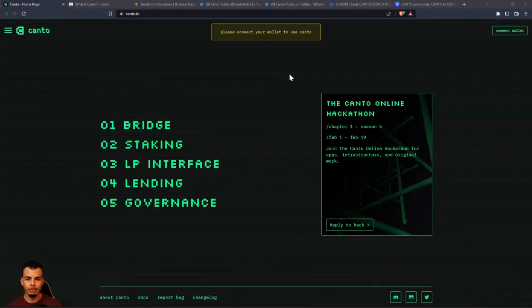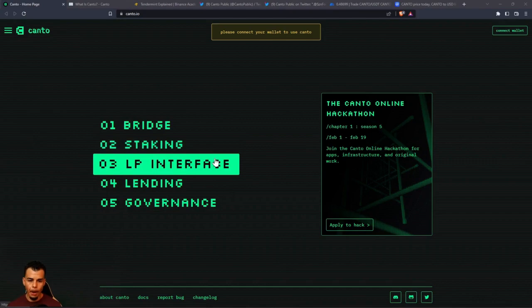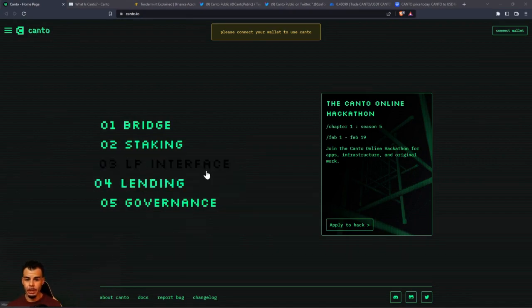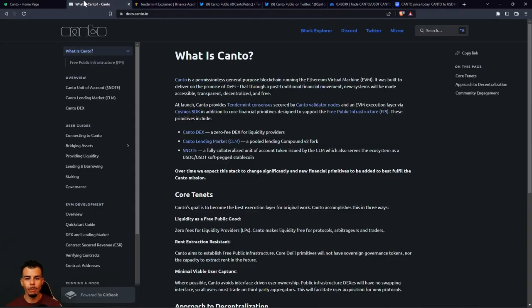Welcome back, Moneybags Rico. We got Canto.io on their website. We see bridge, staking, LP interface, lending, and governance. But let's head over to the docs, which I will have these links down below for you guys in the description so you guys can dig a little bit deeper.